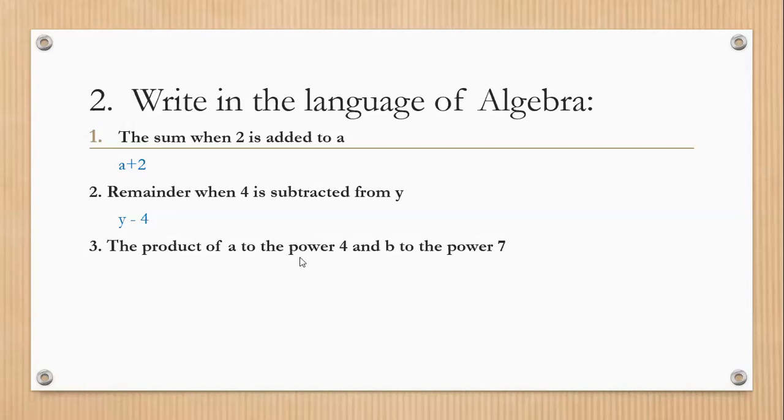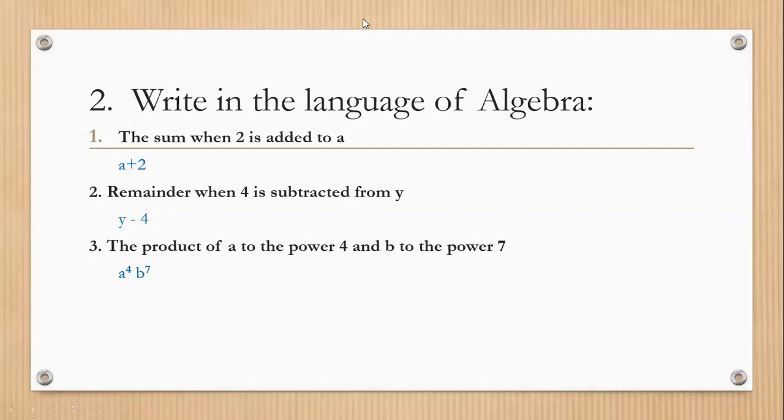That means a raised to the power 4 multiplied with b raised to the power 7. Am I right? Let's see. Yes, a raised to the power 4 b raised to the power 7. Here the sign of multiplication is missing, but that's okay. We know that if there isn't any sign, these two variables are being multiplied.